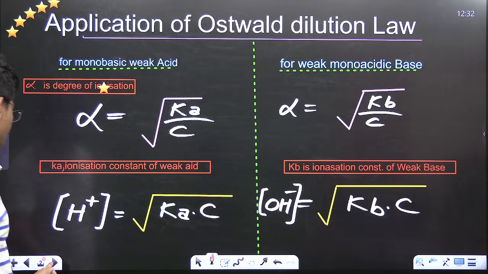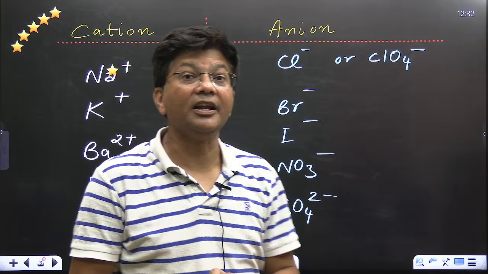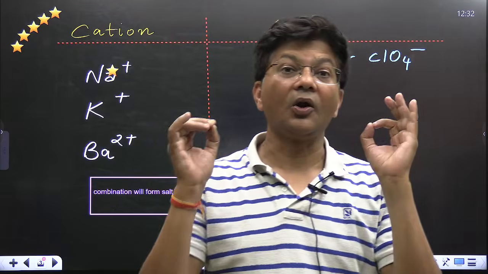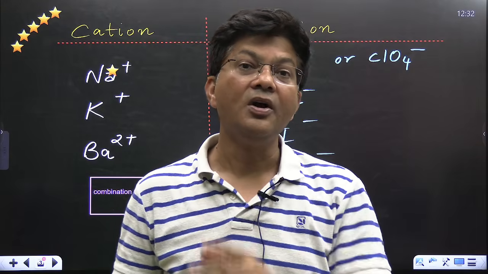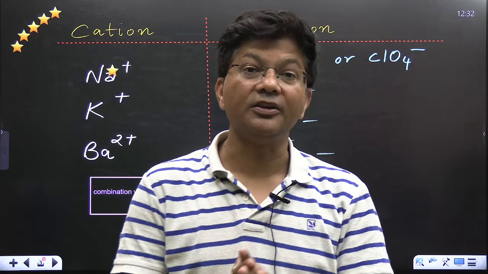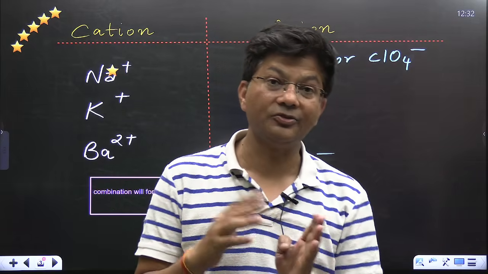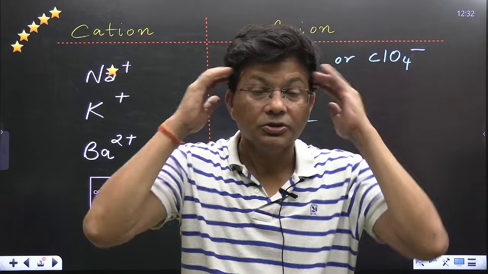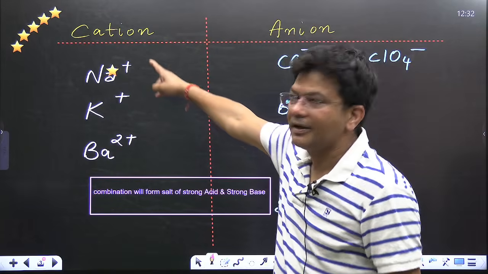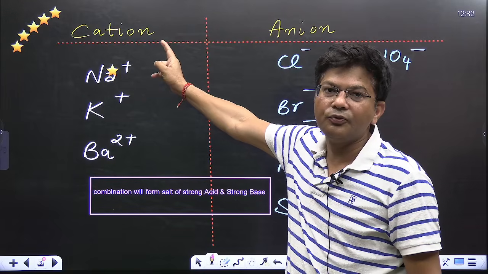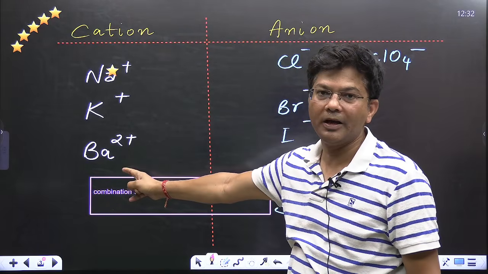Now, next is salt hydrolysis. This is the killer part. People are always getting confused in this killer part. So first we have to know the type of salt, whether it is strong acid strong base, weak acid strong base, weak base strong acid, or weak acid weak base. Oh my God. So here is the formula. Cations responsible for the strong base: sodium, potassium, and barium 2 plus.